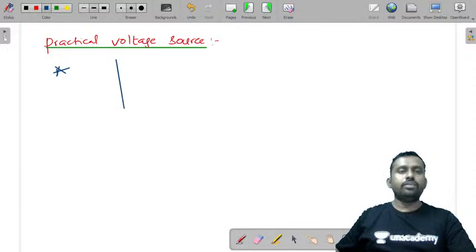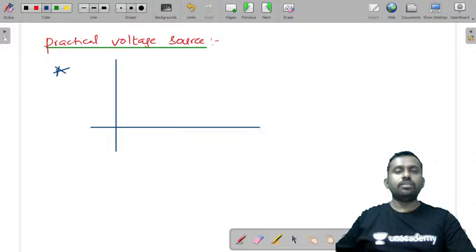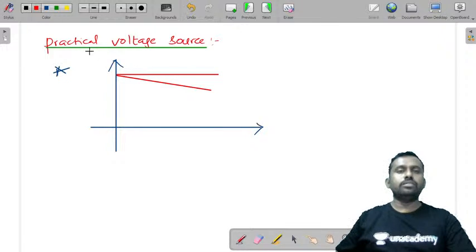Instead, you can observe a drop in the voltage. You'll observe a drop in the voltage, and this was the ideal one. Now if you consider this as the ideal and this as the practical one, where this is voltage and this is the current.